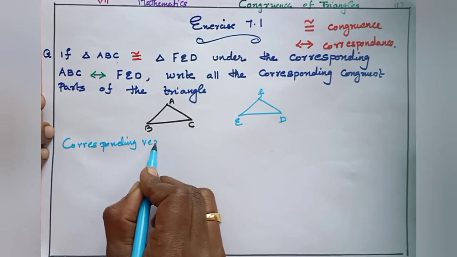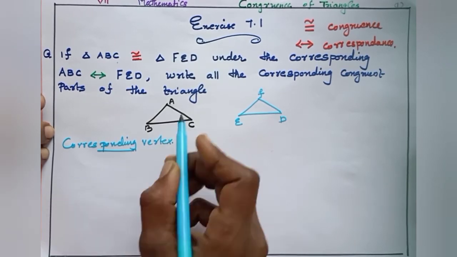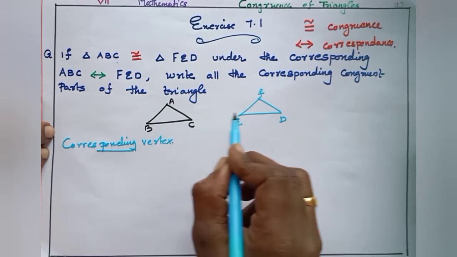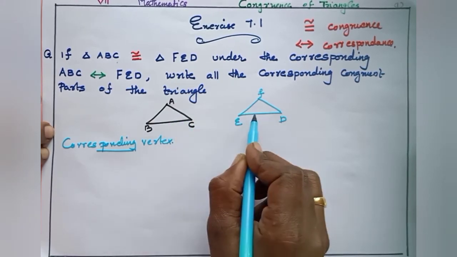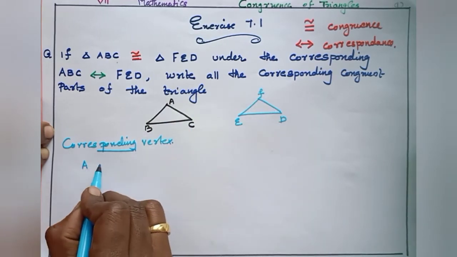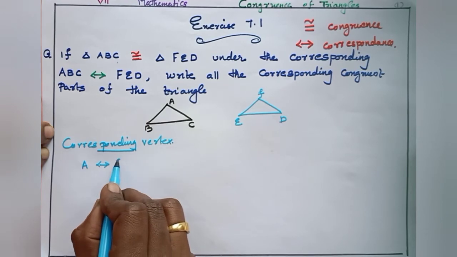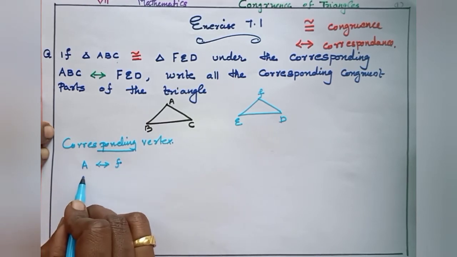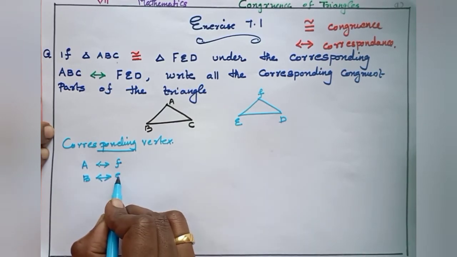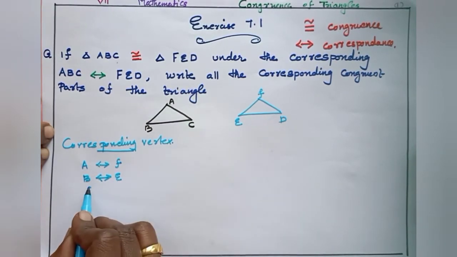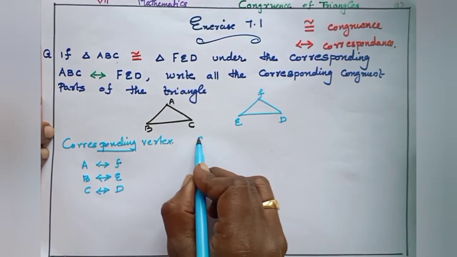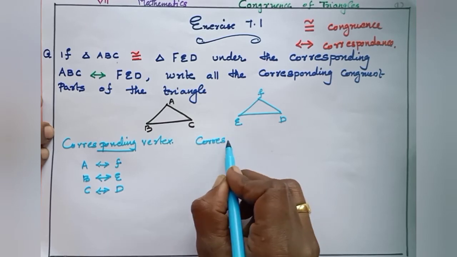Corresponding vertex first. Suppose these two triangles are congruent, that means they exactly match each other. A lies on F, so vertex A corresponds to vertex F. Then vertex B corresponds to vertex E. Then vertex C corresponds to vertex D.